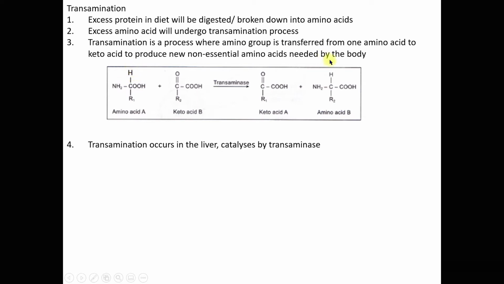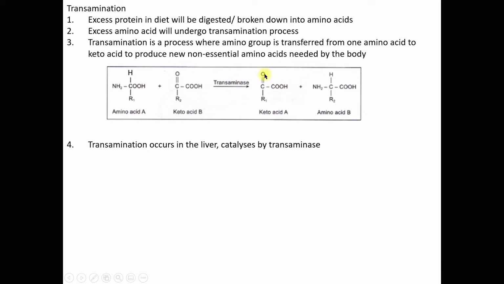So this is the non-essential amino acid. The amino acid A, that consists of the COOH and the R1, becomes a keto acid A.